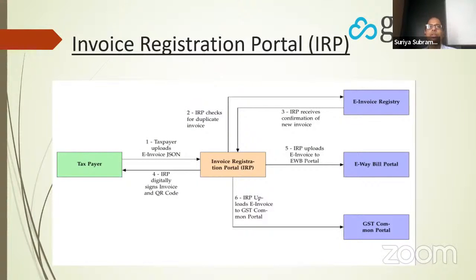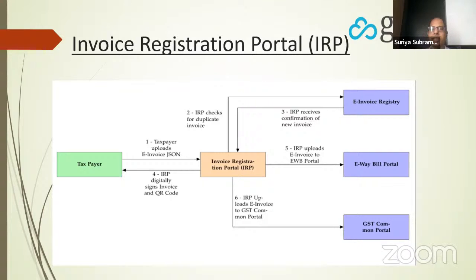Invoice registration portal. So this is important. This is a portal run by NIC. The invoice goes from the taxpayer to the NIC through various forms. You can upload from the government's utility. You can upload in bulk from Excel. You can upload single invoices. You can use various tools provided by GSTZen and other service providers. Whatever it is, it finally goes to the invoice registration portal.